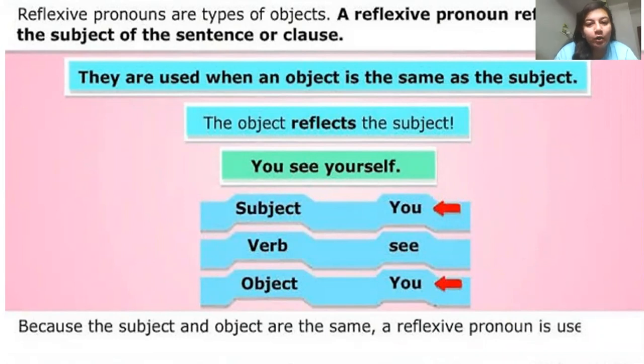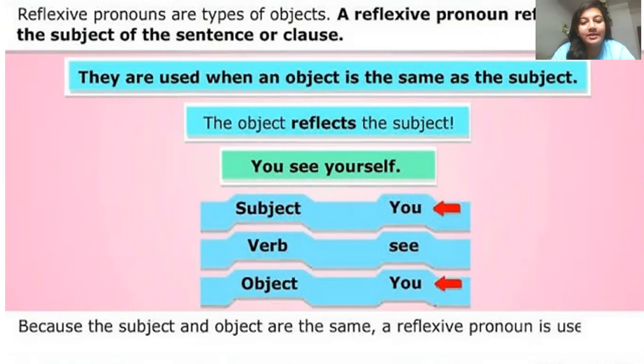Means the doer of the action is also the same as the receiver of the action. जो object होता है sentence का वो वापस subject को ही reflect back करता है. Now you all know what is a subject. Subject means any kind of a noun or a pronoun जिसके भी बारे में उस sentence में बात हो रही है. And object is the receiver of the action.